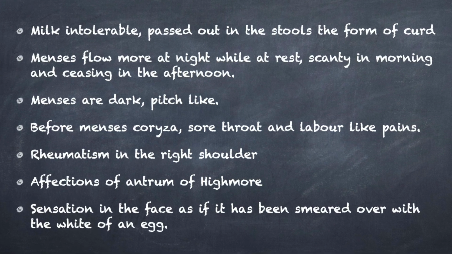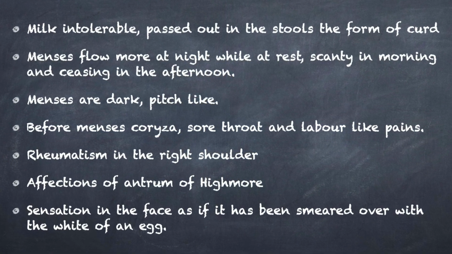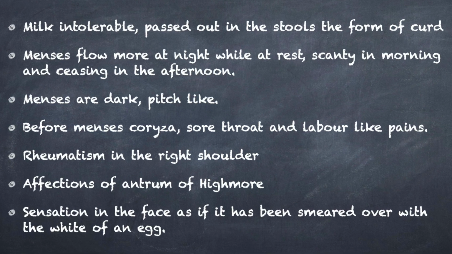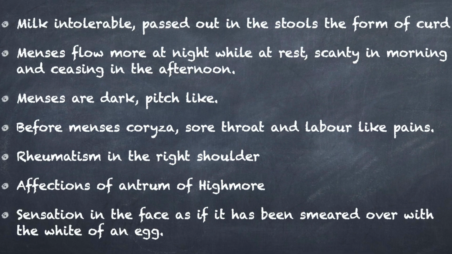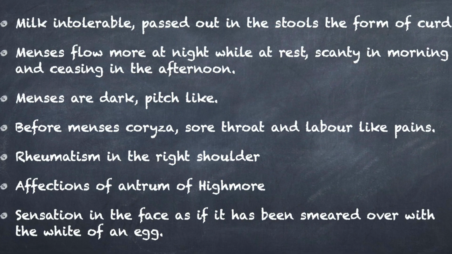Before menses, there is coryza, sore throat, labor-like pains, rheumatism in the right shoulder, affections of the antrum of Highmore, sensation in the face as if it has been smeared over with the white of an egg.